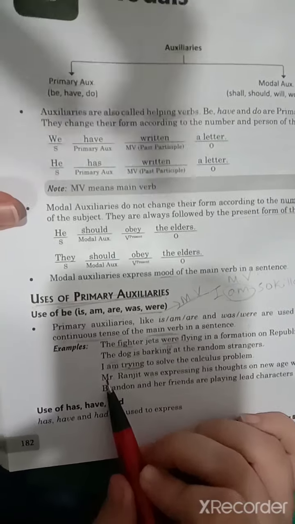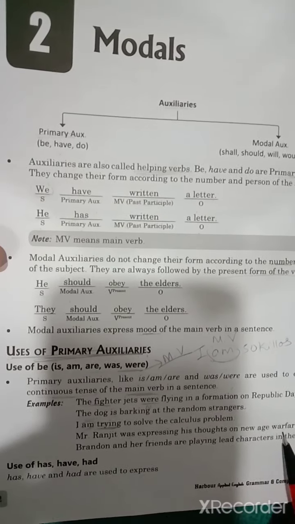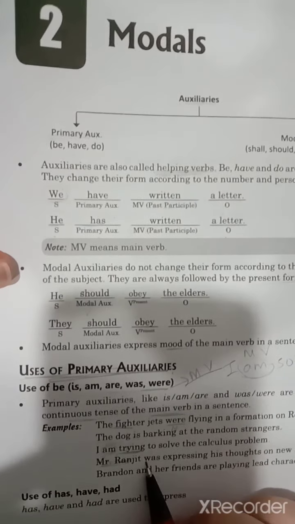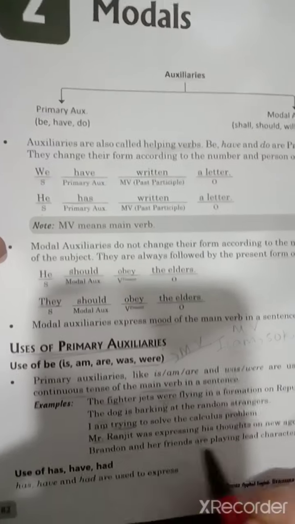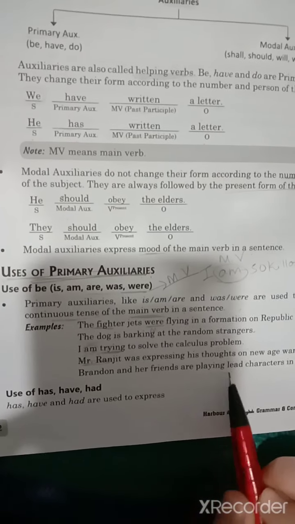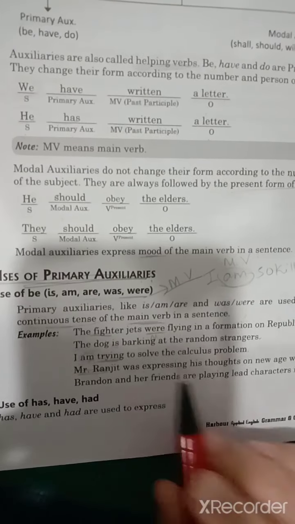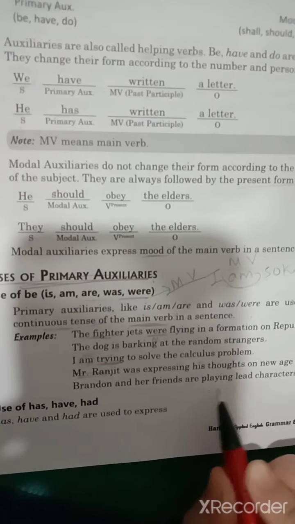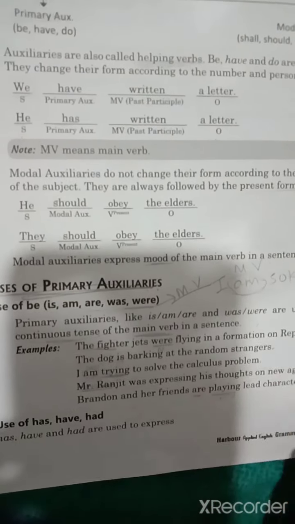Mr. Ranjit was expressing his thoughts on new age warfare tactics. So Mr. Ranjit is the subject over here. Was is again the auxiliary verb, the helping verb. Expressing is an action, so this is making more sense. Brandon and her friends were playing the lead character in the drama. So Brandon and her friends is the subject, and were playing. Were is again the helping verb and playing is the action verb. So I hope this is clear.